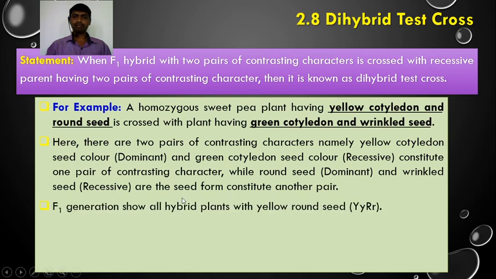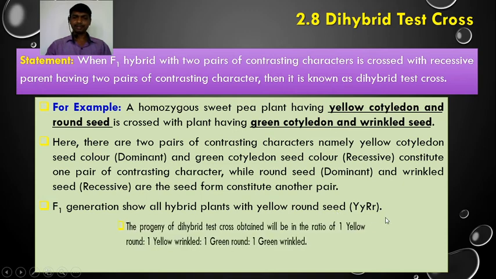So what happens after this cross? The F1 generation shows all hybrid plants with yellow round seed. So it is a heterozygous yellow round. Here the alleles are different, so we say it is heterozygous. The phenotype is yellow round, showing the dominance of yellow color over green and of round seed form over wrinkled. So in the F1 generation we get only the dominant, that is, yellow round seed.